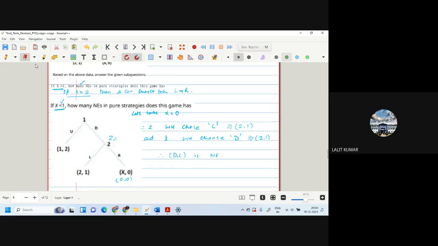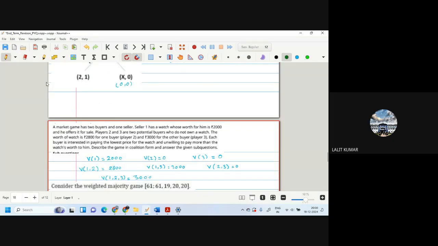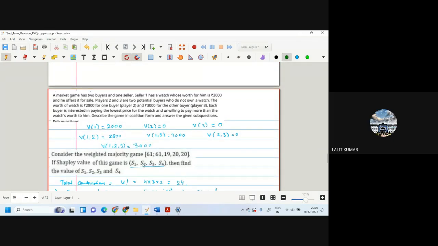Okay, we come to this market game. So this is a seller. Seller 1 has a watch worth 2,000 rupees. He offers it for sale. Players 2 and 3 are two potential buyers who do not own a watch. The worth of the watch is 2,800 for player 2, 3,000 for the other player. So consider V1, V2, V3: V1's present value is 2,000, V2 is 0, V3 is 0.